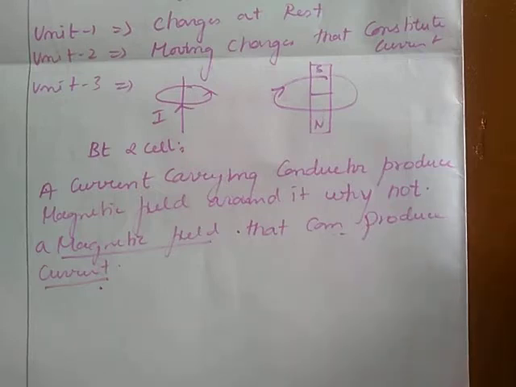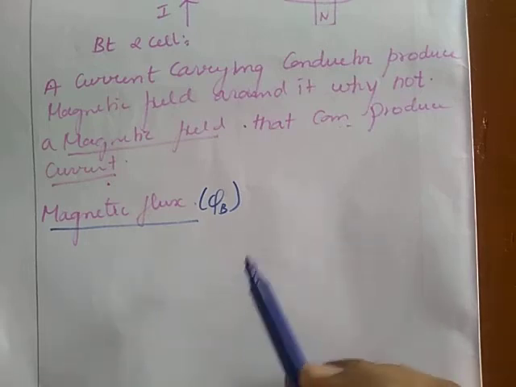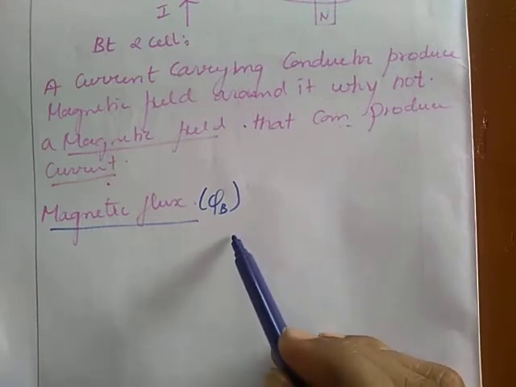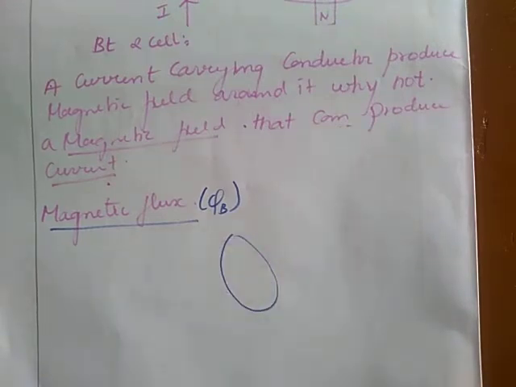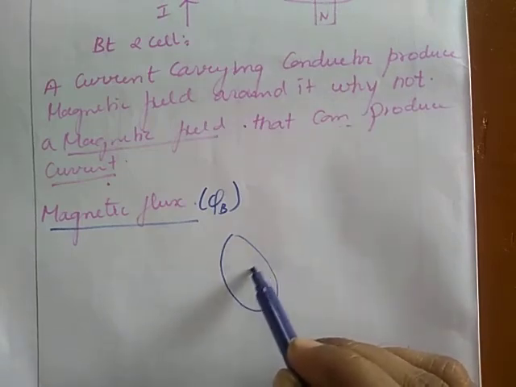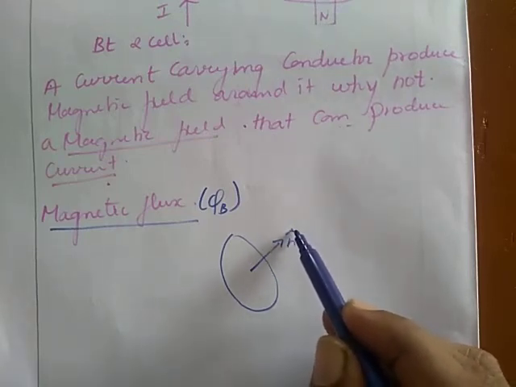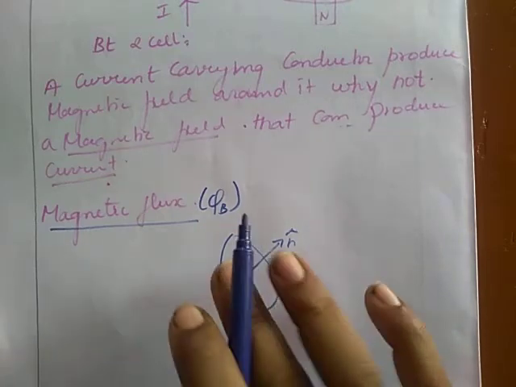Before going to the topic, we will recollect the concept of magnetic flux. Magnetic flux is the number of magnetic field lines passing through an area normally. It is a simple one. Suppose I consider an area like this. For this area, there is a normal vector, the area vector. The area vector is a vector that is perpendicular to the plane.